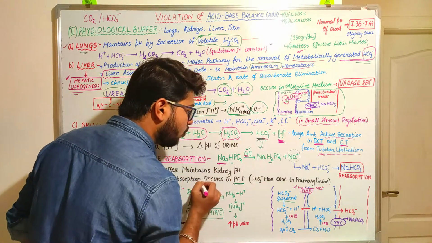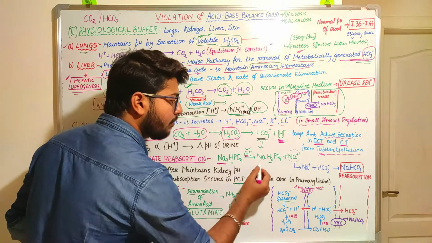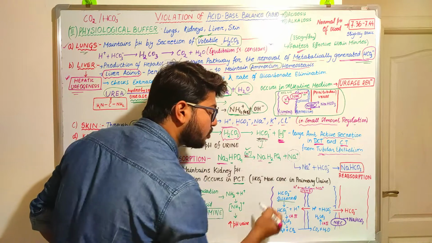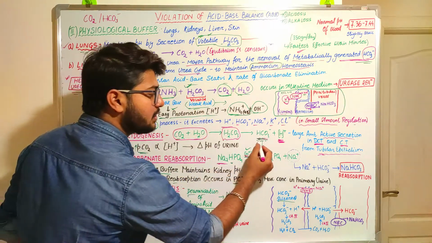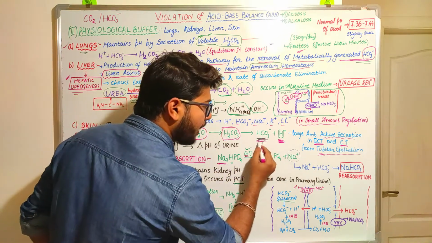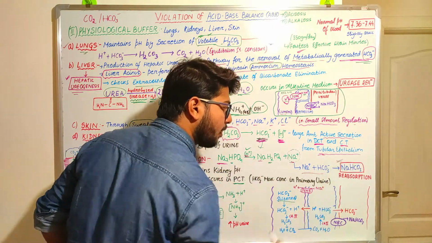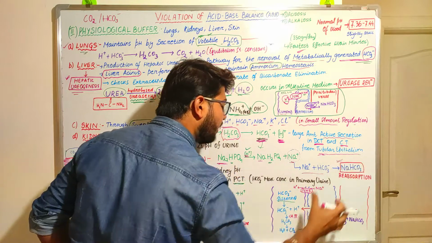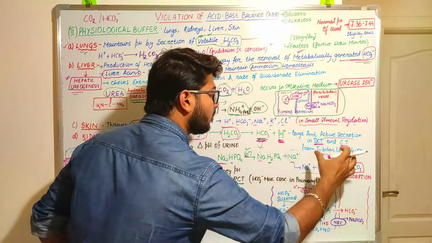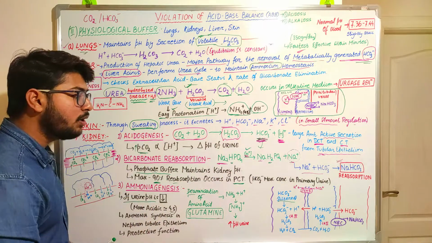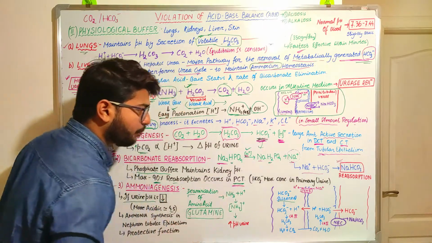As you can see, there are two sodium ions, and finally there will be one sodium ion, and the extra sodium ion that will be produced is going to bind with this bicarbonate. So this bicarbonate will bind with the sodium to form sodium bicarbonate. The exact ionic or salt form of chemical structure is going to be reabsorbed in the PCT.